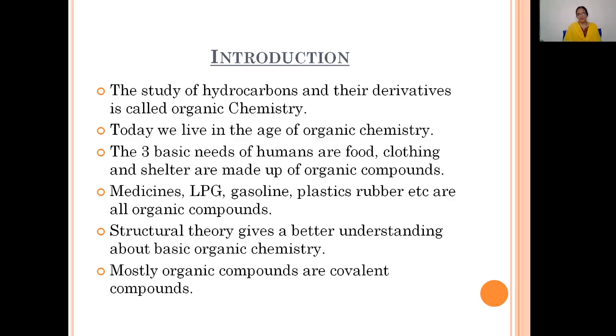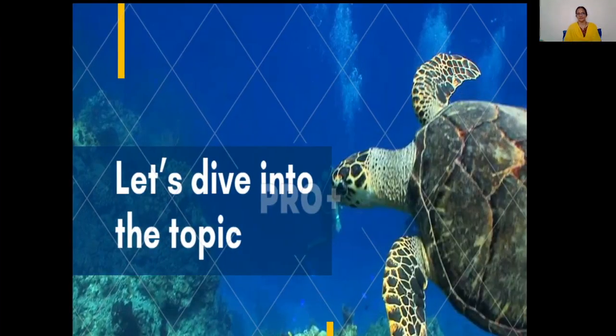Next, this first lesson, structural theory in organic chemistry, gives a better understanding of basic organic chemistry. So, before we study this structural theory in organic chemistry, mostly organic compounds are covalent compounds. So organic compounds are mostly covalent compounds.